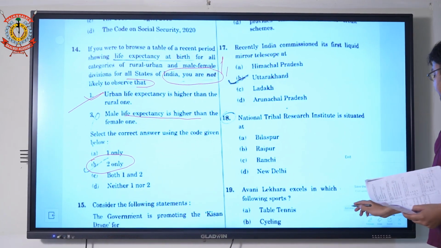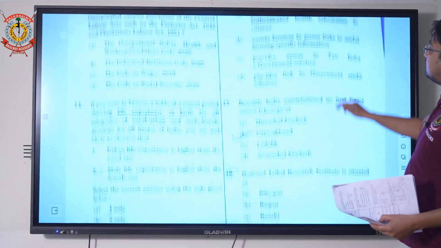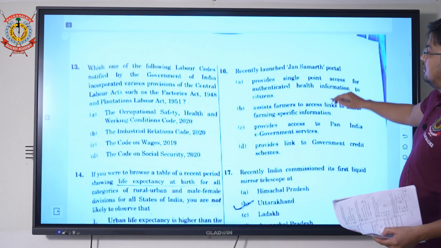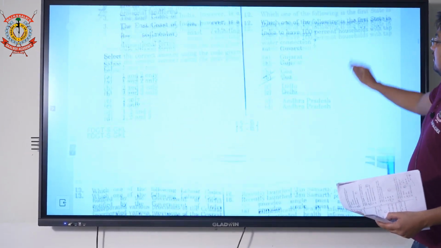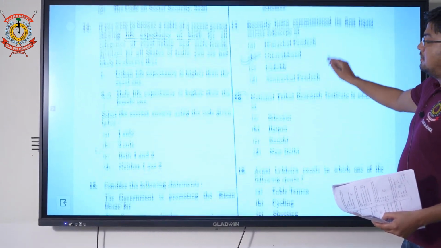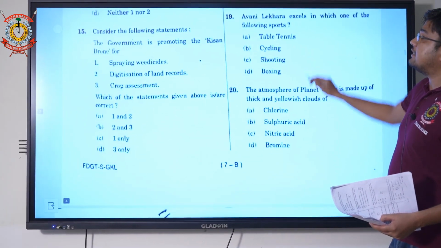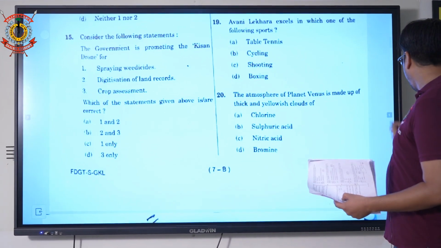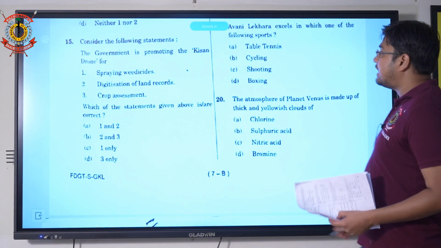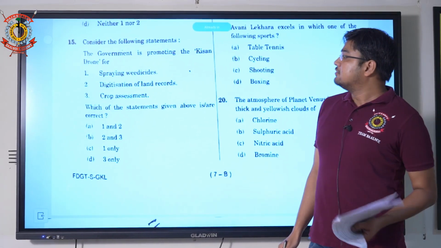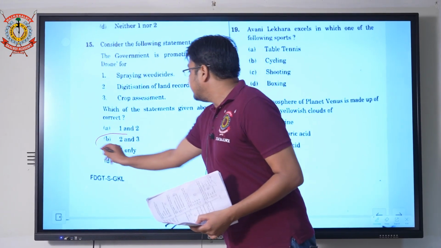We move to question number 15 of the current affairs section. The question says, consider the following statements promoting the Kisan drone. It is a direct current affairs question. The correct option is B, that is 2 and 3.